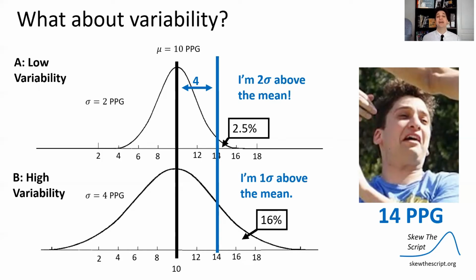What that means is, in League A, there's going to be fewer players who are above me in terms of points per game. Because there's less variation, that means there's more players around that mean of 10. So I am more unusually high in my points scored per game, so there's going to be less players who are above me. Whereas in a league with more variation, there's going to be more spread on the upper side of that tail, and I'm only going to be better than most players, but there's still 16% of players that might be better than me if we're assuming a normal curve here, which we'll get into in a later lesson. But the idea is, if there's more variability, my score, even though it's 4 points per game higher in both leagues, is going to be less unusually high because there's more variability.